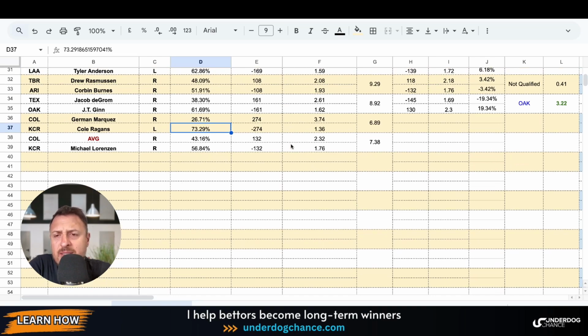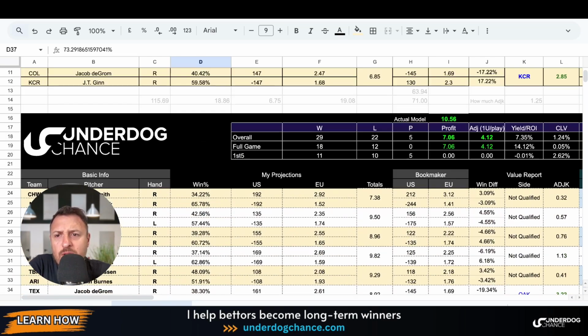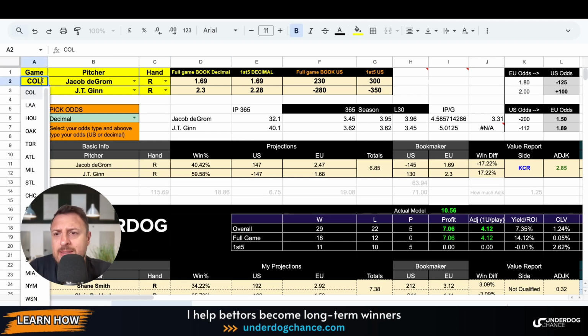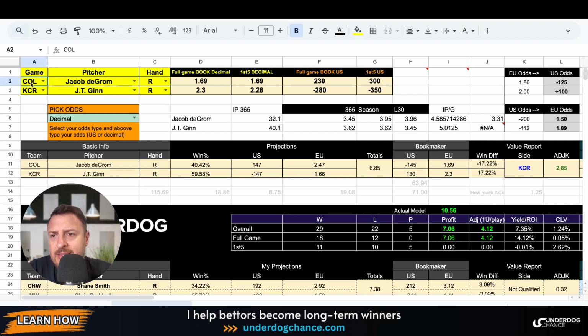Yesterday someone asked me how the betting model works. So I simply select, let's say we have Texas, right?